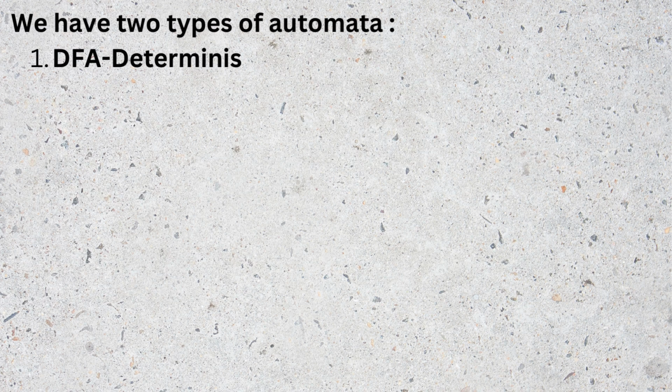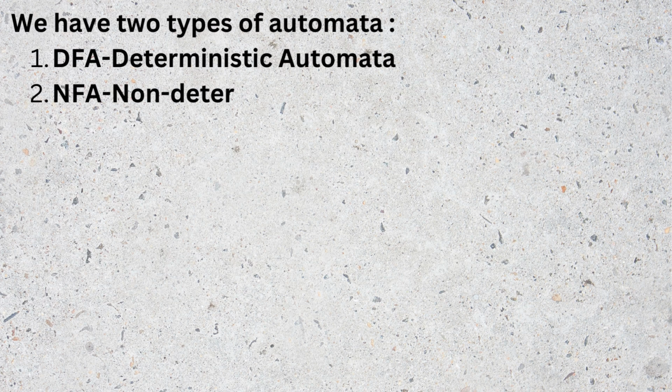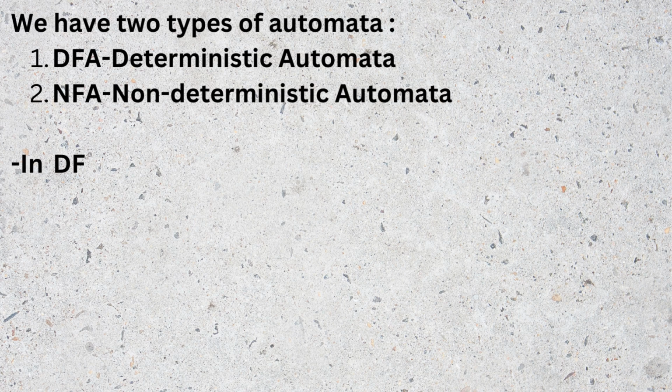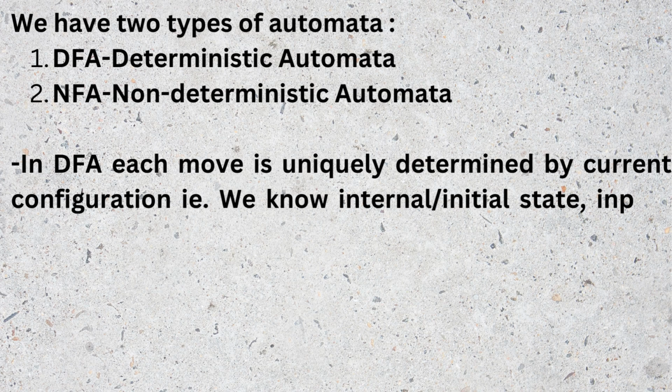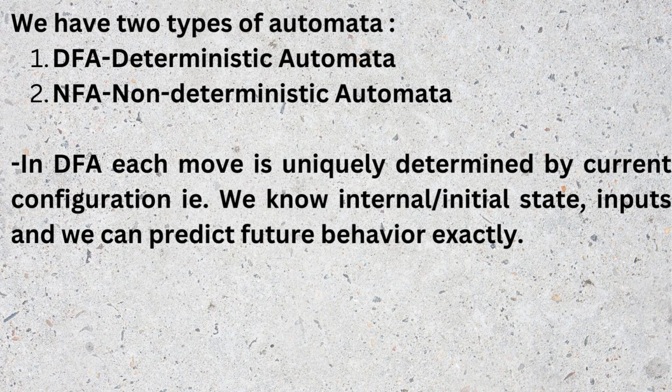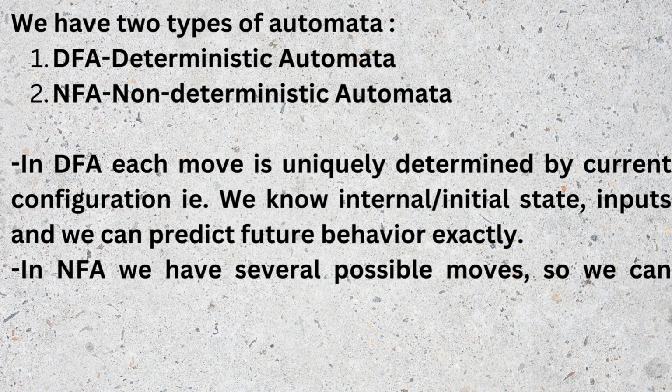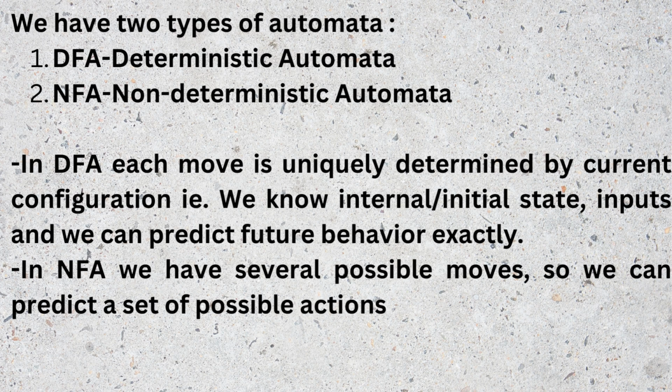We have two types of automata: DFA, that is deterministic automata, and NFA, that is non-deterministic automata. In DFA, each move is uniquely determined by the current configuration. That is, we know all the initial states and inputs, and we can predict future behavior exactly. In NFA, we have several possible moves, so we can predict a set of possible actions.